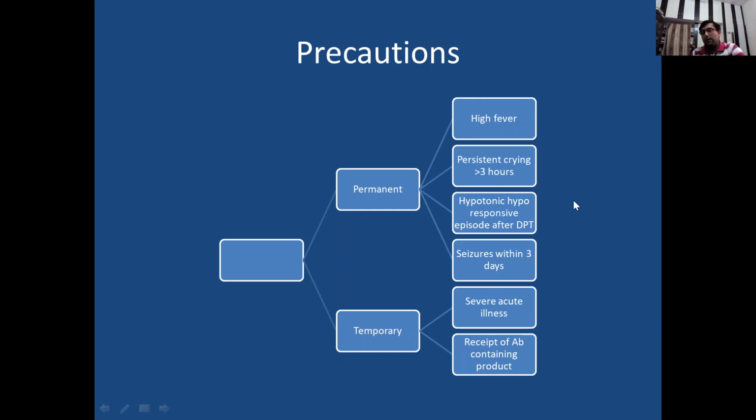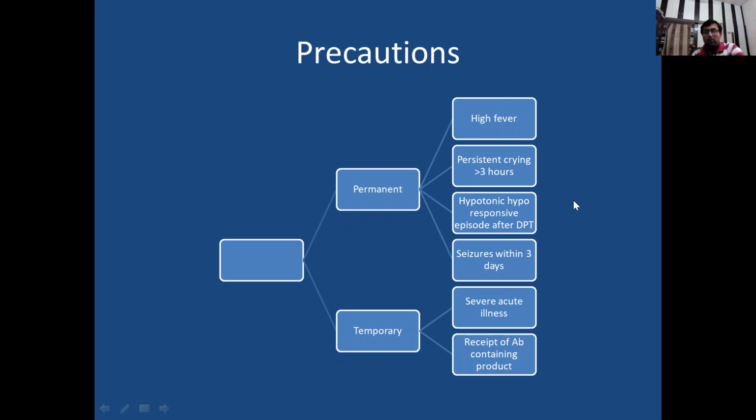If the patient has a hypotonic hyporesponsive episode after giving DPT, or seizure within 3 days of immunization, then on next immunization we have to take precautions. So what kind of precautions? If whole cell pertussis vaccine was given, then now we replace it with acellular pertussis vaccine, and for fever we prescribe paracetamol, and counsel the parents to give paracetamol as soon as fever comes, to decrease its intensity.